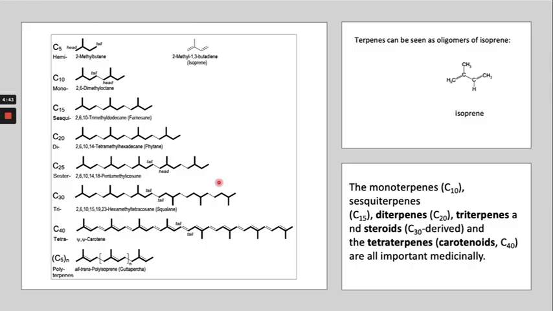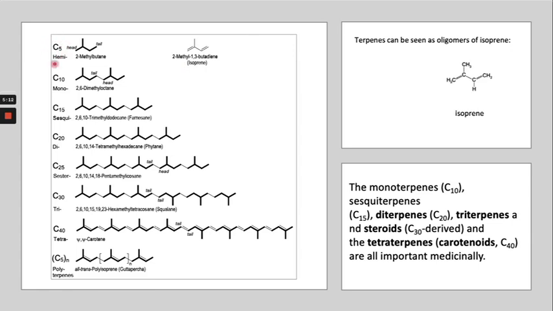These are the structure and classification of the terpenes. C5 is the hemiterpene, which is the building block of the terpenes or terpenoids, also called the isoprene unit, which is 2-methyl-1,3-butadiene.